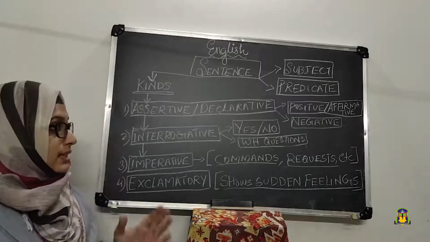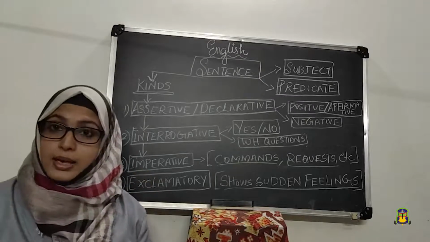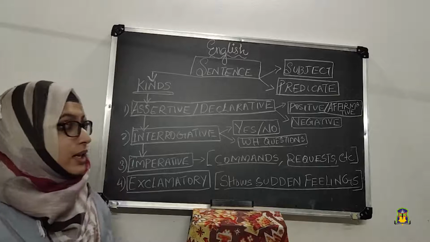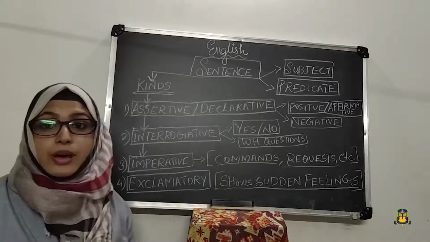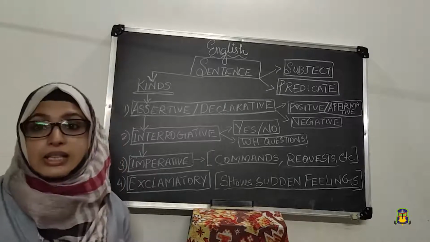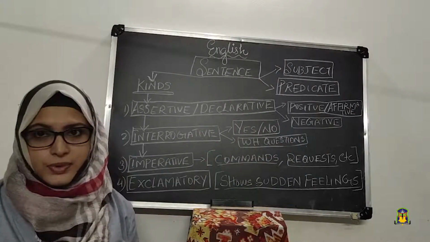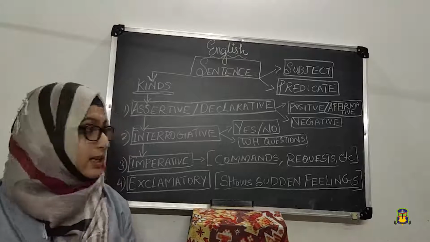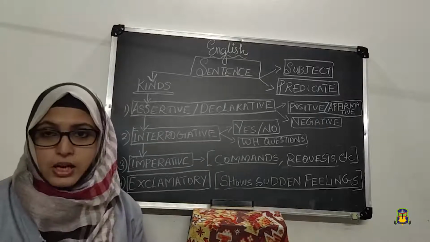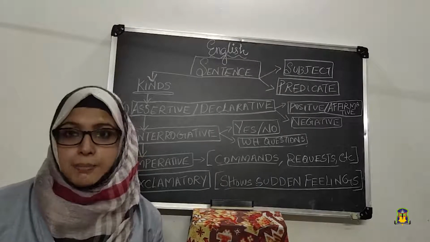This assertive or declarative sentence we can divide into two: affirmative or positive sentence and negative sentence. For example, he is happy.